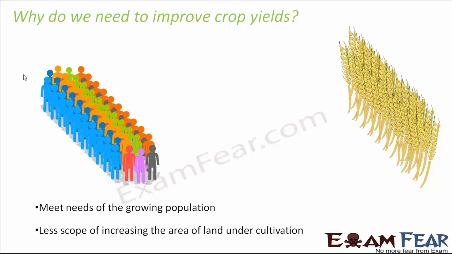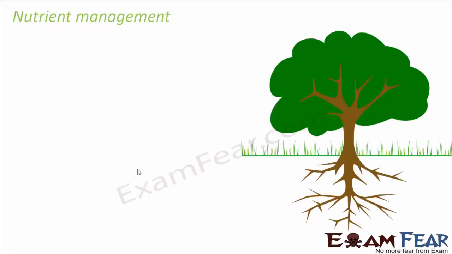So all we can do is follow some techniques which can increase the crop yield within the same area. So maybe the same area was giving some X tons of wheat, but now the same area should give some 2X tons of wheat. That is what we have to aim for, and for that purpose manures turned out to be extremely helpful. So now, in order to meet the needs of the growing population, the crop productivity has to increase.